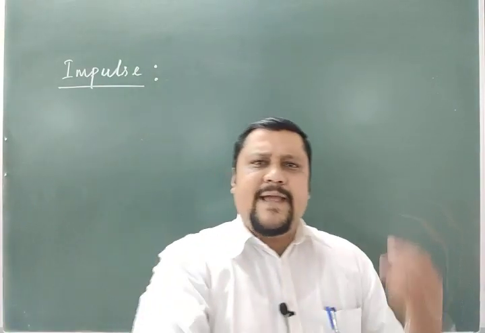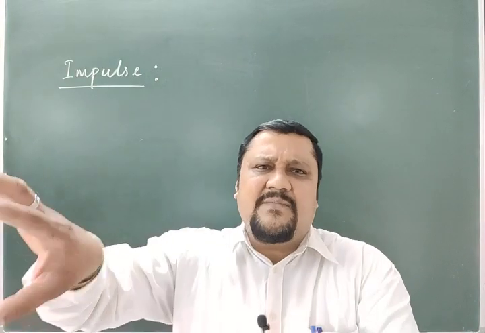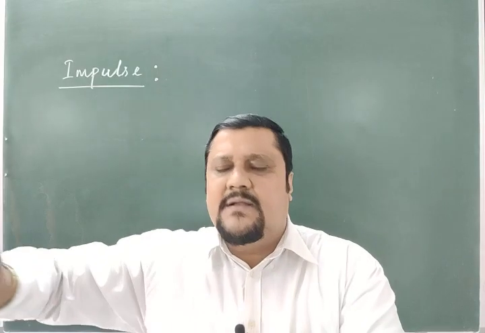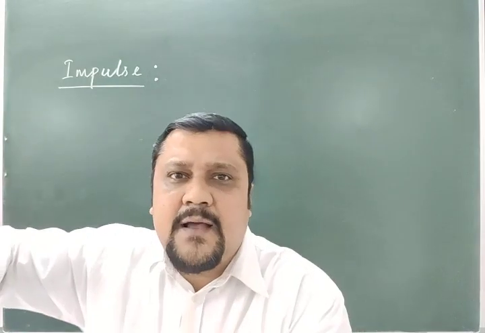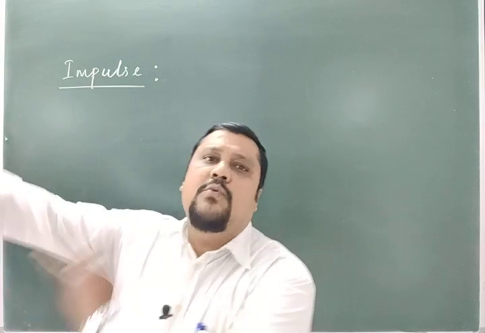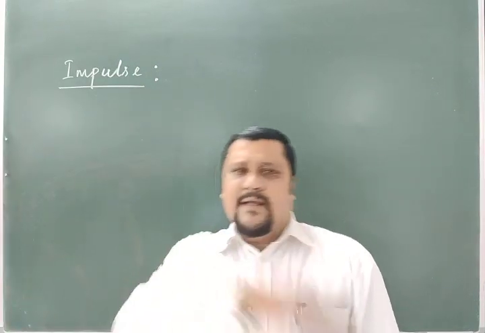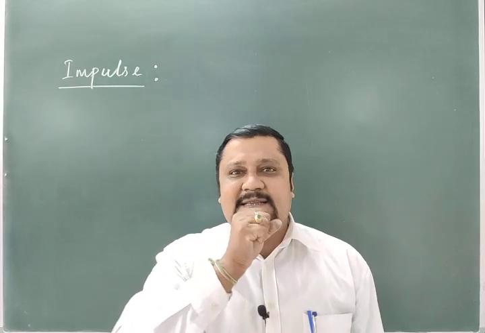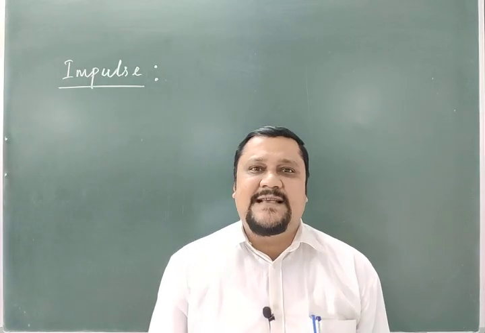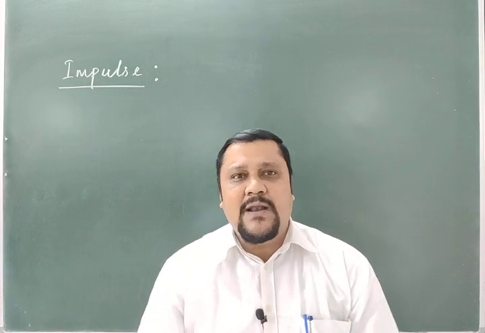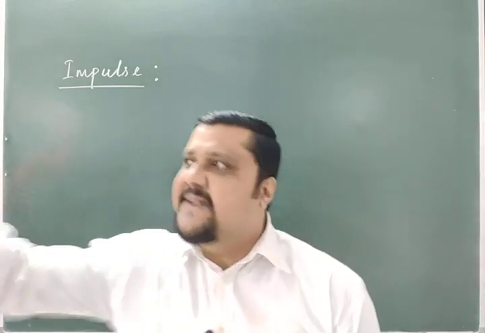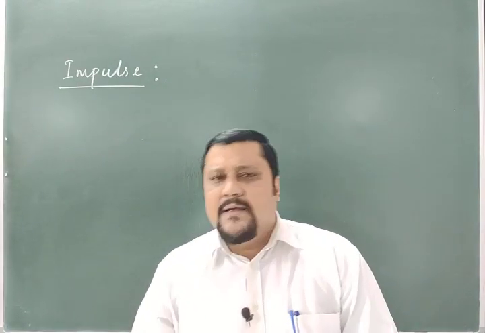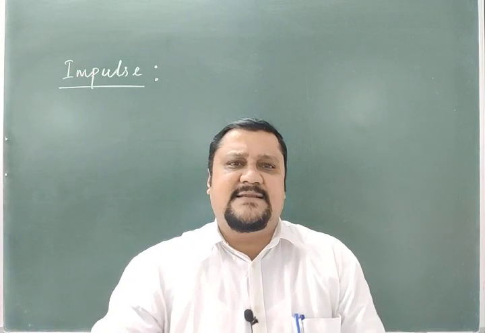The ball rebounds back, because the ball does not have enough energy to make the wall move back. So the ball rebounds back. It means the velocity of the ball changes. With whatever velocity it hit the wall, it will come back with a different velocity in the opposite direction. The direction changes. That is confirmed.